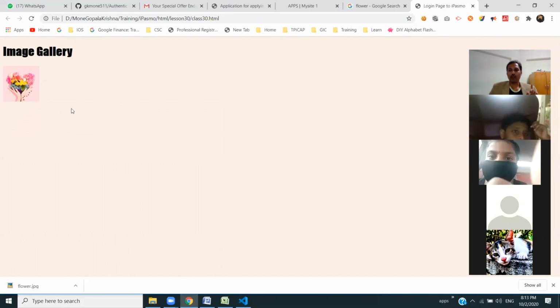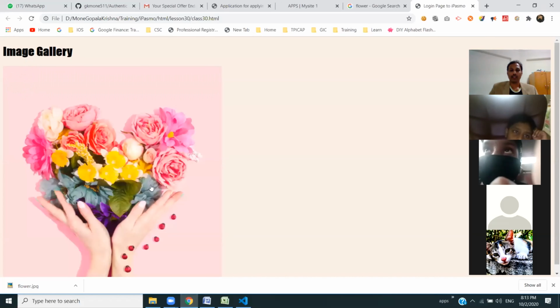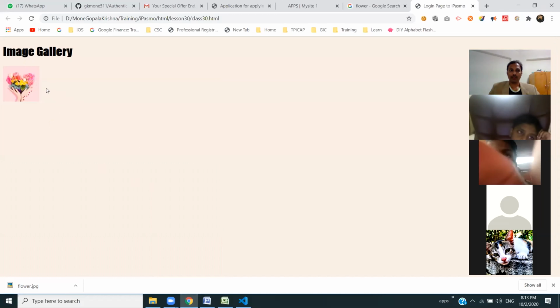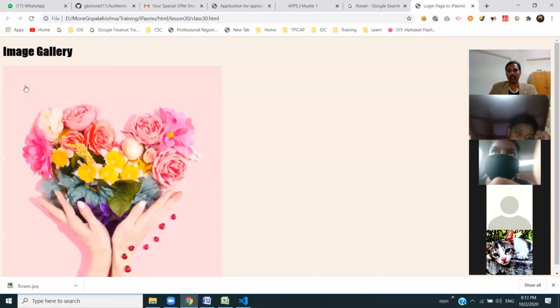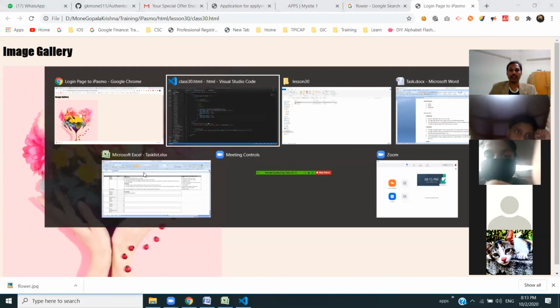We just change the width and height only. Yeah, Arshini. Sir, means we have to change the size of the picture, sir. Yes, we just change the width and height only. Okay, sir. Okay, Mitra, yes, you had a question.